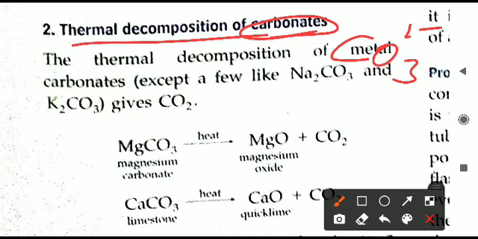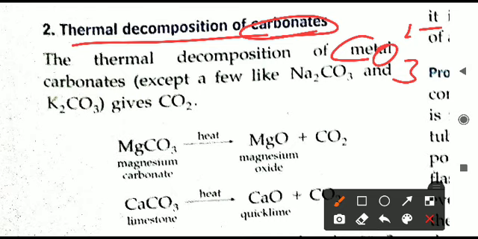Decomposition means a big substance, a big compound, is breaking down into smaller things. That is decomposition. And if this breaking down is happening on heating, it is thermal decomposition. Again, I repeat, a big molecule, if it is breaking down, it is a reaction called a decomposition reaction. But if that big molecule is breaking down into small molecules or atoms on heating, it is called thermal decomposition. So right now what we are going to see is thermal decomposition.